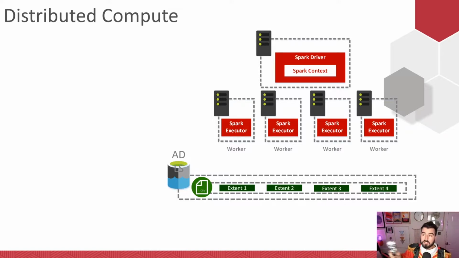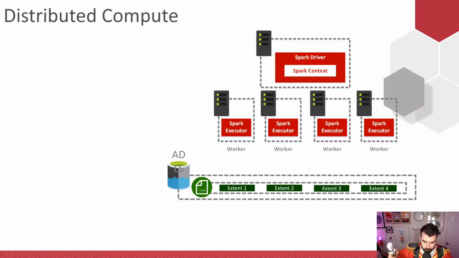We've got our driver, some workers, and now we're going to try and bring in some data, and that data resides in an HDFS-compliant subsystem, such as Azure Data Lake, Blob Storage, or Azure Data Lake Gen 2, okay? There we can see we've got a single CSV file, and that has been chunked up into multiple, what we call extents, okay? An extent is basically a small file that your data has been automatically chunked up into, which enables your data to be read in so much faster, okay?